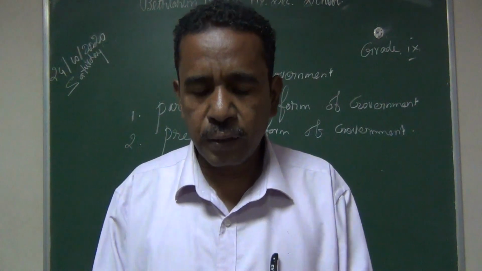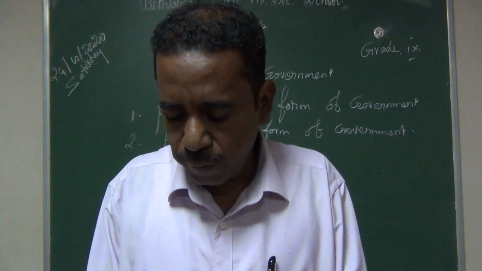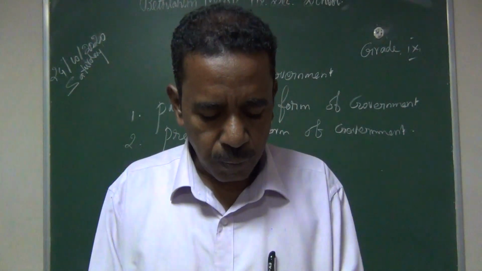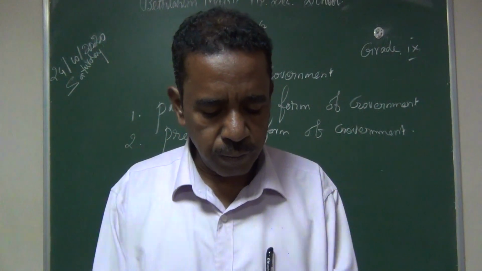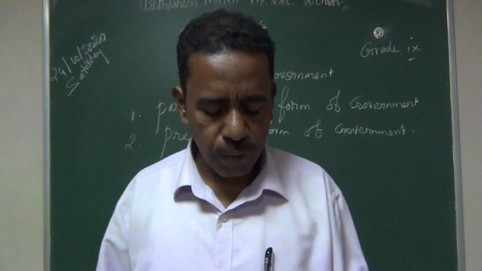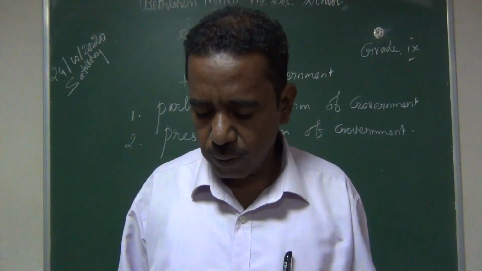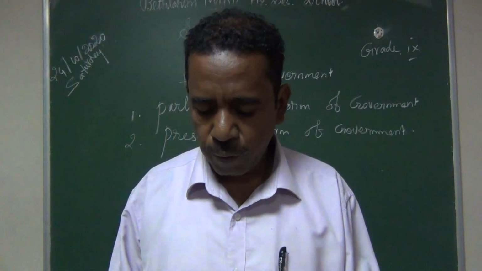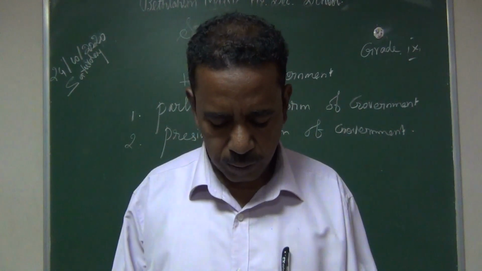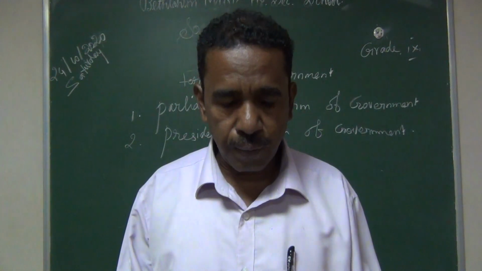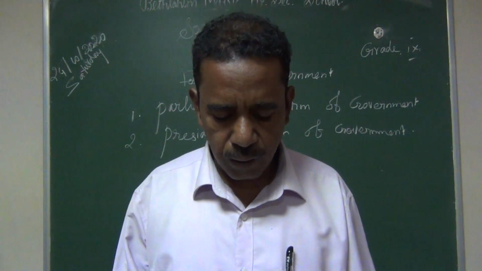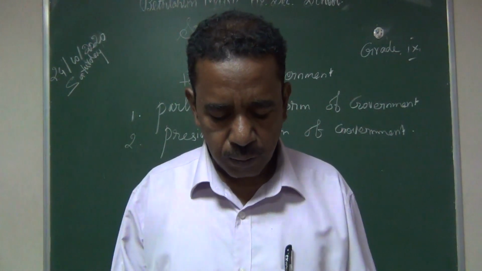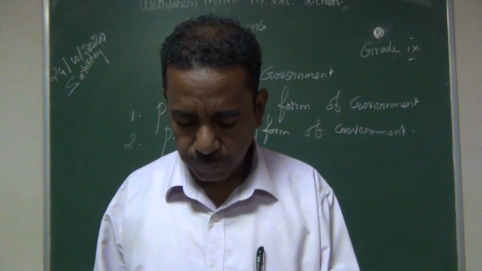Then they have given the difference between the parliamentary form of government and the presidential form of government. Already we have seen this. It is also a question for the one paragraph answer, the second paragraph question, and the second distinguish also. So we can mark that answer.